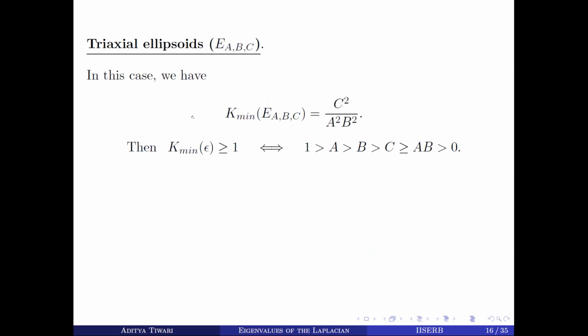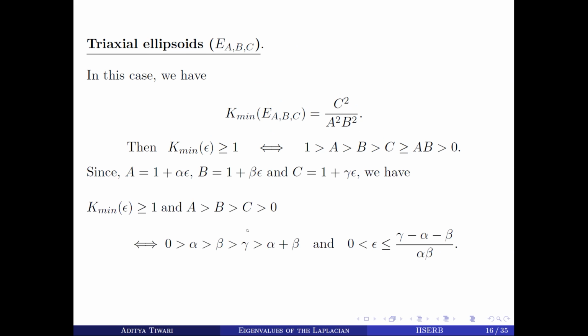Now we'll look at the triaxial ellipsoids. So in case of triaxial, K min is c square by a square b square. So we obtain this condition that 1 is greater than a, greater than b, greater than c, greater than or equal to ab, for this K min to be greater than or equal to 1. Now using this condition, we'll obtain the condition on this perturbed ellipsoid. So we have this following condition on the alpha, beta, and gamma, and this is also a perturbation of the unit sphere because here epsilon is near to 0. Now we have obtained conditions on the ellipsoids for the Gaussian curvature to be greater than or equal to 1.